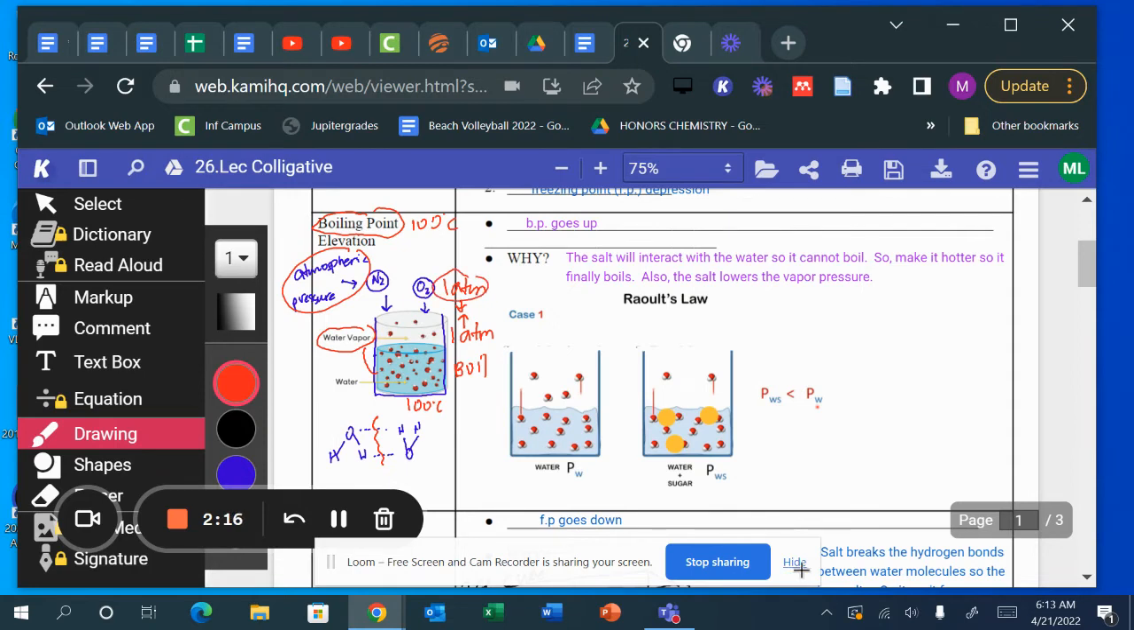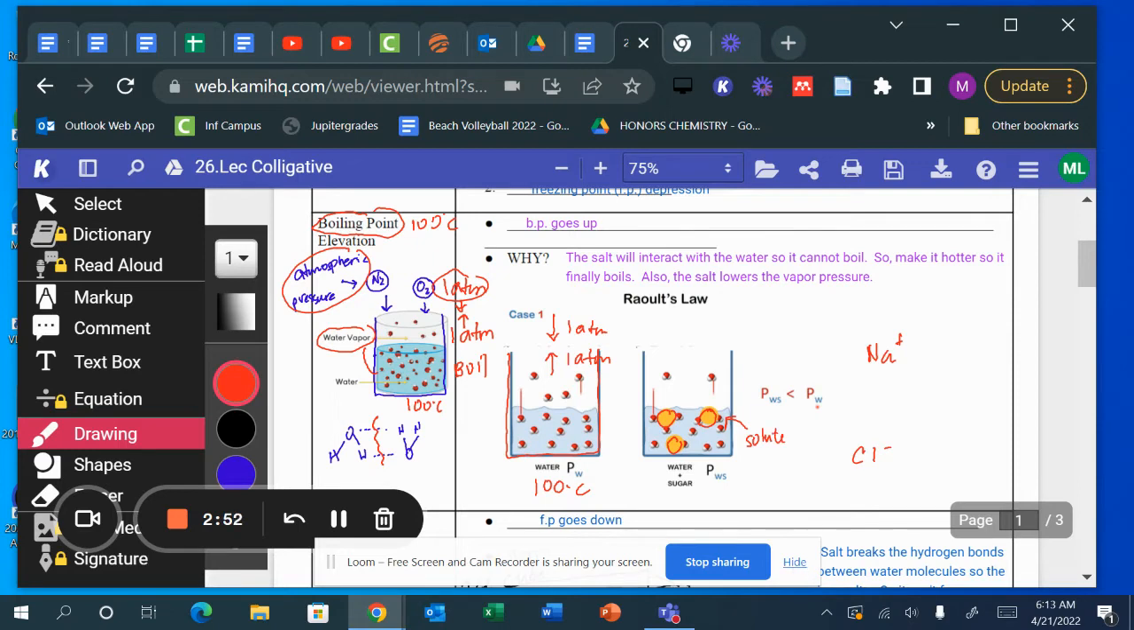Okay, so here's the same picture right here. In case number 1, at 100 degrees Celsius, you have 1 atm of pressure pushing up from the water vapor, and 1 atm from the atmospheric pressure, and it boils. If there is a solute in there, so here it is, the yellow. Let's say the solute is Na+. It can also be Cl-. It can also be sugar. It can be ethylene glycol. Anything that you can dissolve in water is a solute.